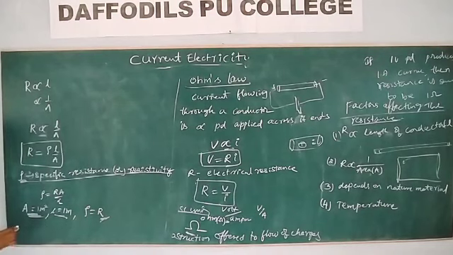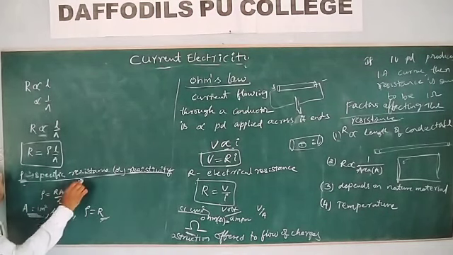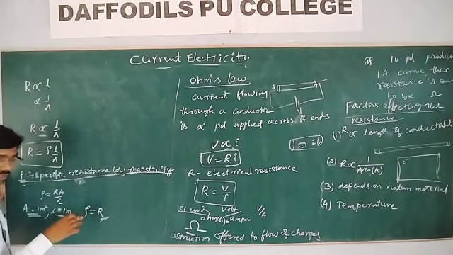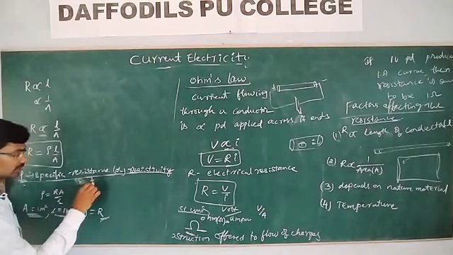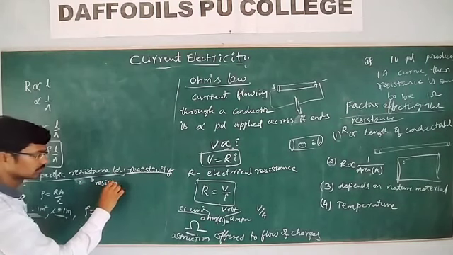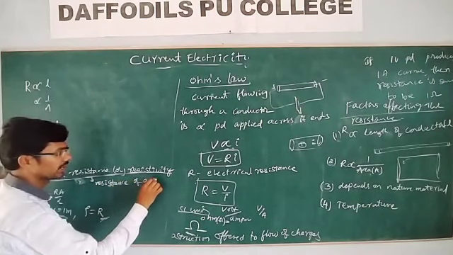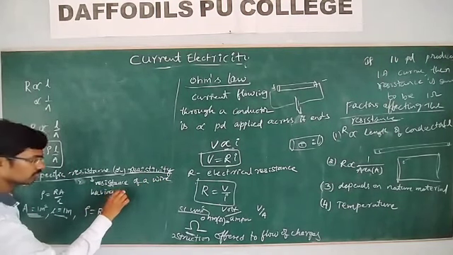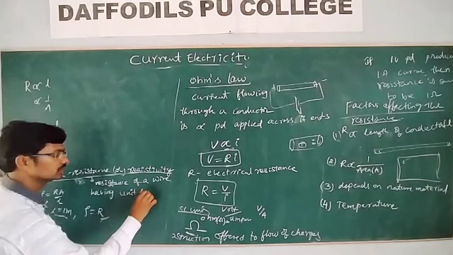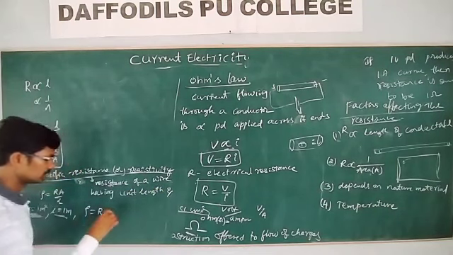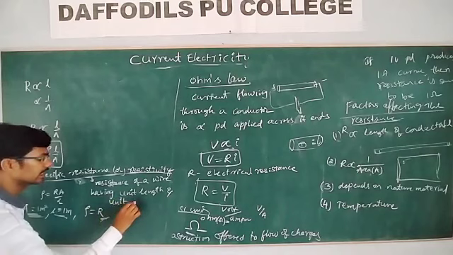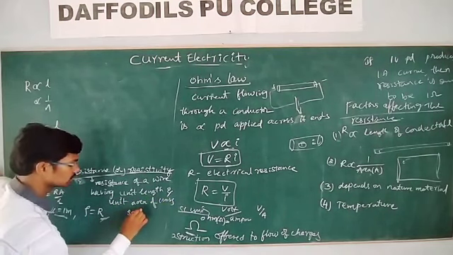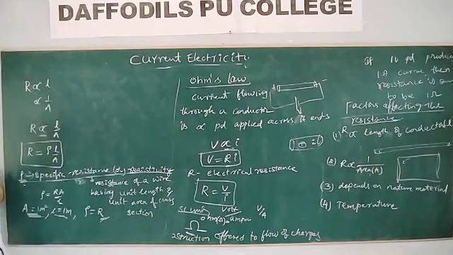Are you clear? What do you mean by this specific resistance, resistivity? The resistance of the metal of the wire having unit area and unit length, which is nothing but the resistance of a wire having unit length and unit area of cross section, is called resistivity.